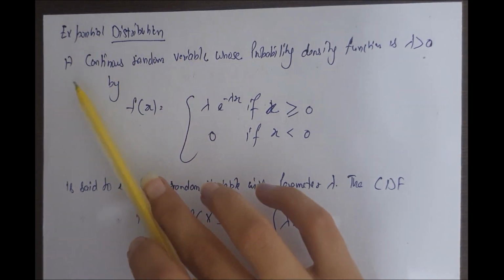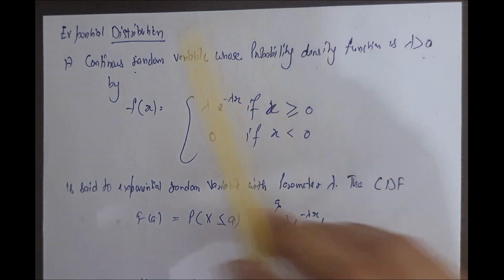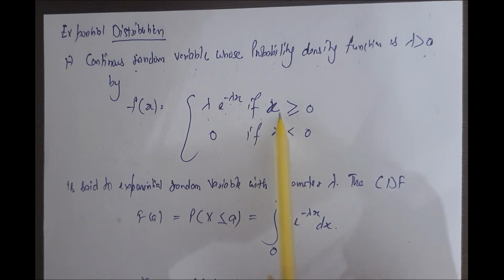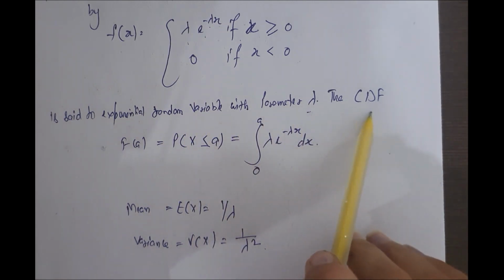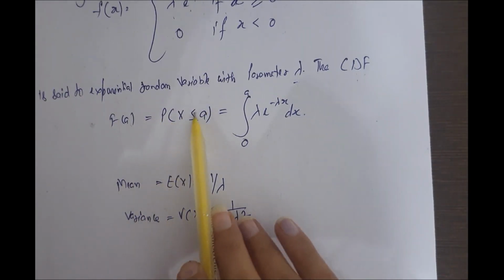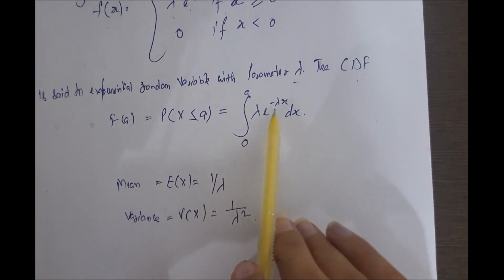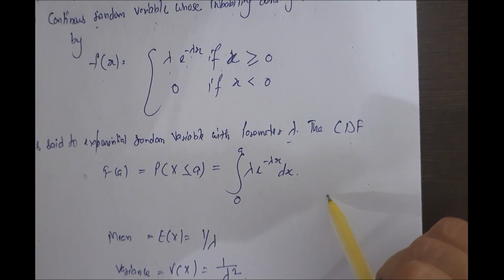Now, exponential distribution. A continuous random variable with probability density function f(x) equal to lambda e to the minus lambda x if x is greater than 0, and 0 if x is less than 0, where lambda is greater than 0, is said to be an exponential random variable with parameter lambda. The CDF, that is the cumulative distribution function, F(a) is equal to P(X less than a), which is the integration from 0 to a of lambda e to the minus lambda x dx. Mean is 1 by lambda, variance is 1 by lambda square. We will understand its PDF with the help of an example.